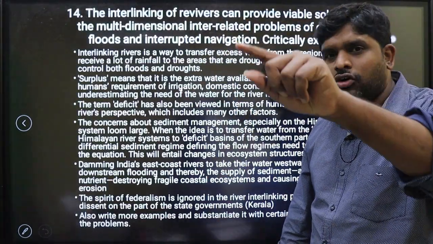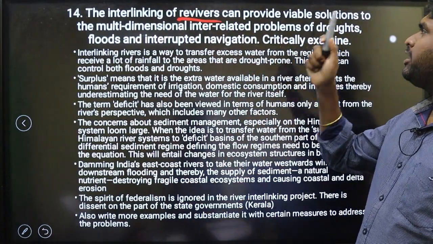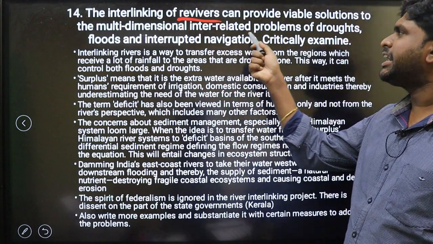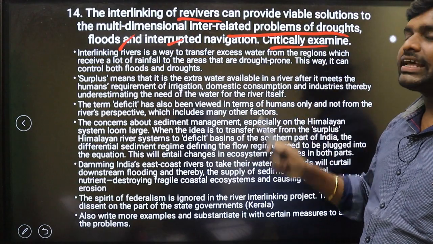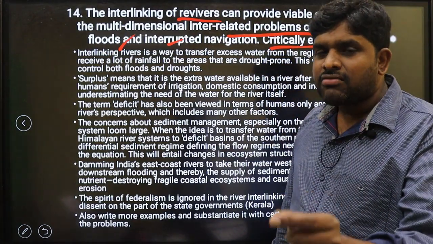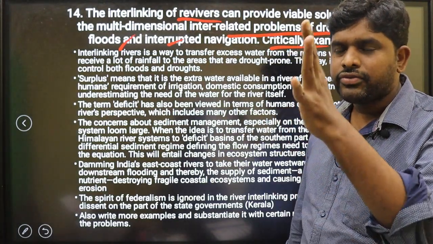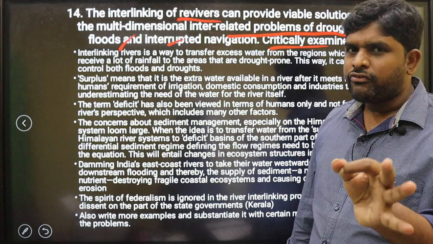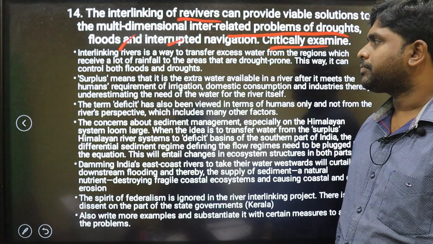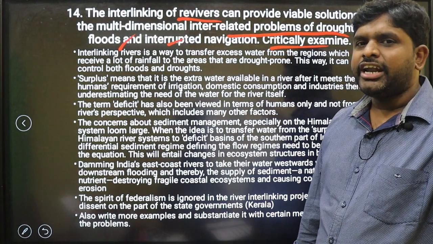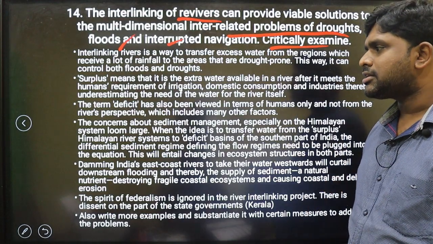Interlinking of rivers. The same word is also used in the question paper. Can it provide viable solutions to the multi-dimensional interrelated problems of droughts, floods and interrupted navigation? Critically examine. Ken-Betwa interlinking of rivers is the best example. Interlinking of rivers is a way of transfer of water from surplus to deficient areas, mainly from flooded areas to drought affected areas.